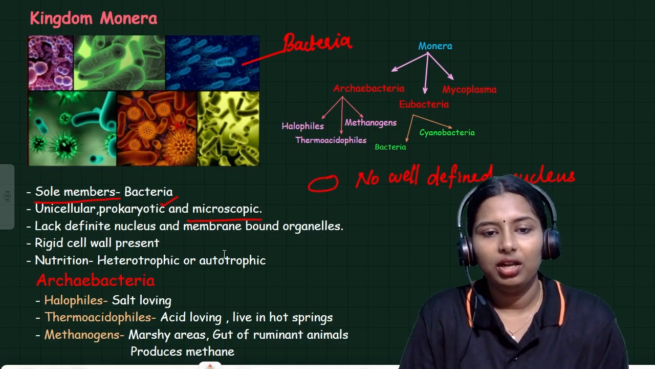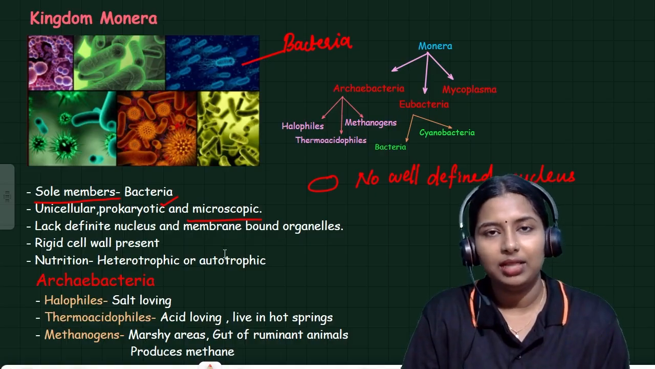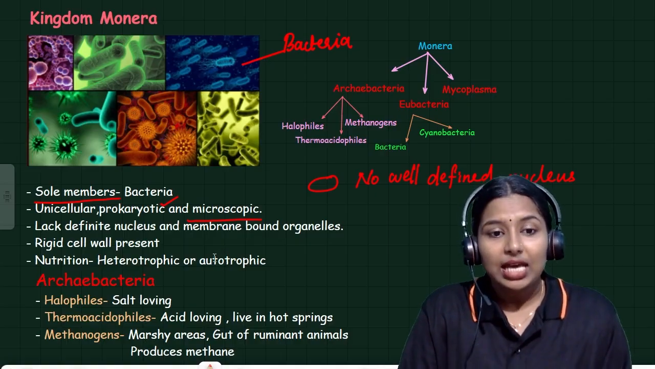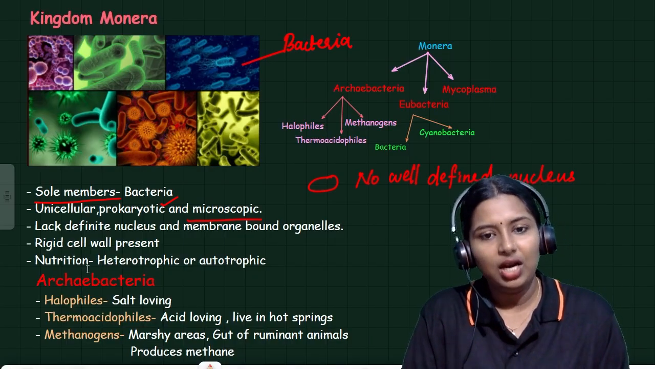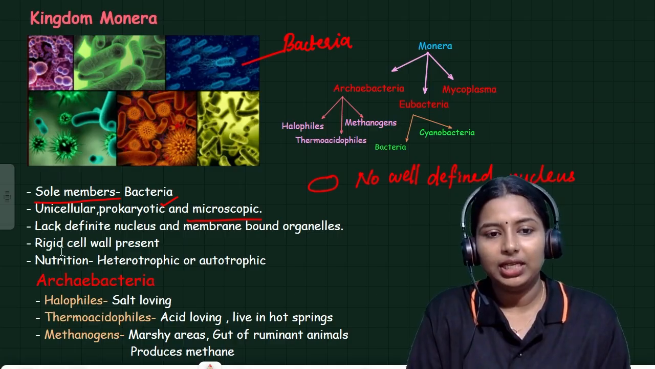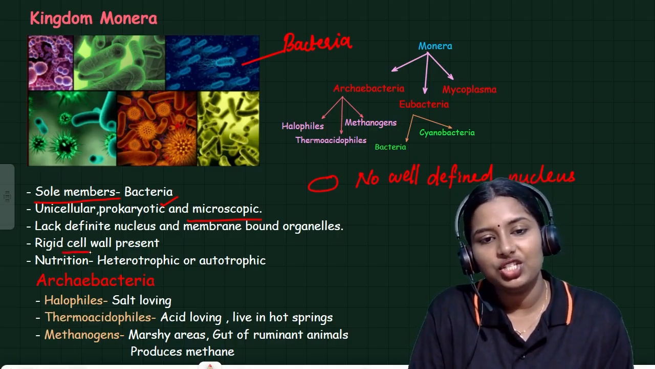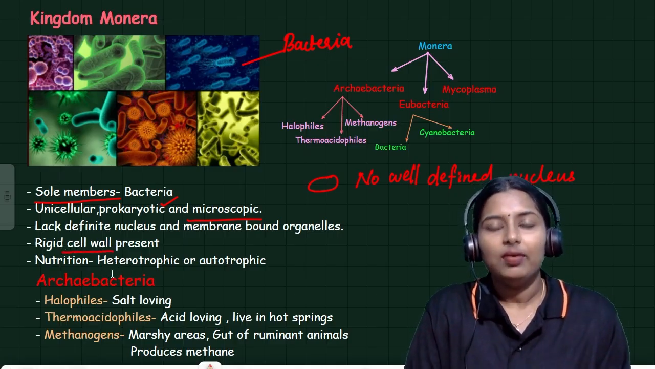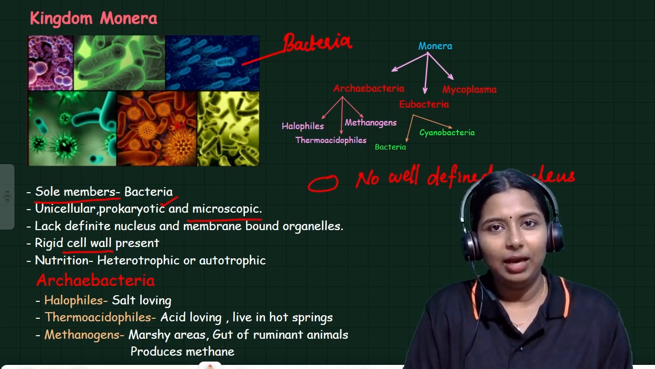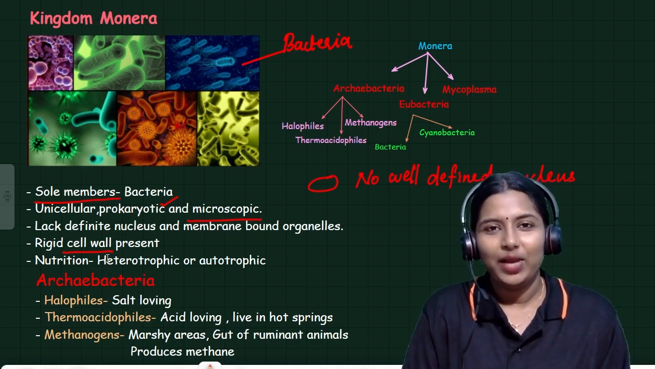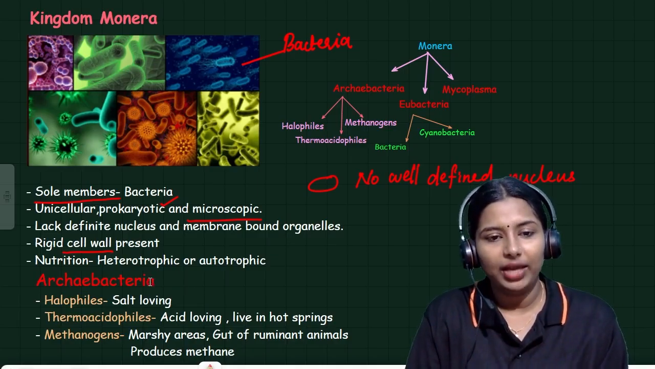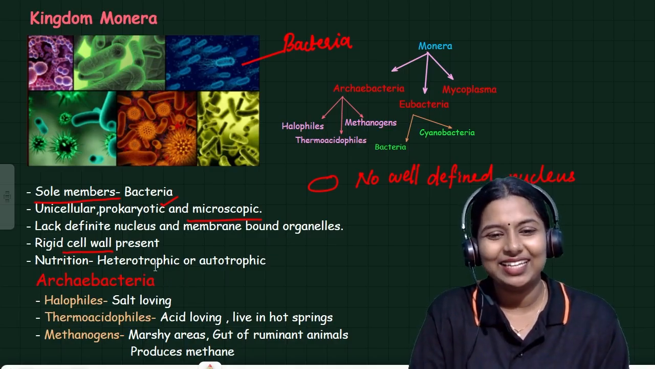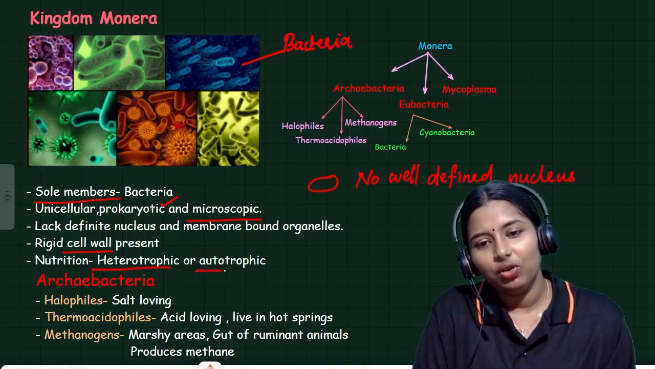They lack a definite nucleus and membrane bound organelles. That's why they are called prokaryotes. A rigid cell wall is present. One thing is very important. It is unicellular, microscopic and prokaryotic, but it has a rigid cell wall. What is the difference between plant and animal cells, Pasangala? Yes, plant cells contain a cell wall and animal cells don't have any cell wall. But bacteria also contain a cell wall. And the nutrition, the mode of eating, is heterotrophic and autotrophic.